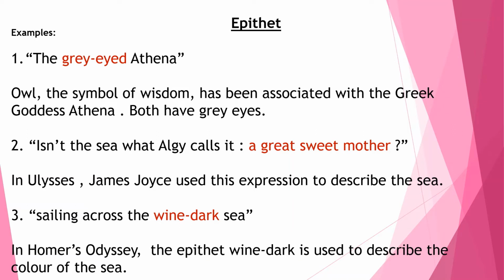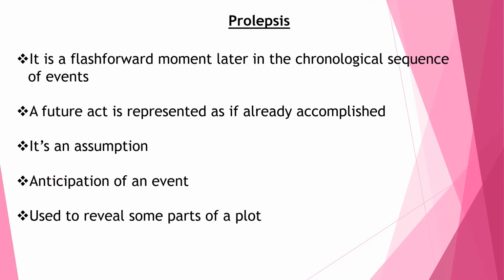Now, this is from the Odyssey. Okay, so in his epic poem Odyssey, Homer, the poet, has used the epithet wine dark to describe the color of the sea. Okay, so we are done with epithet. Now let us do prolepsis.